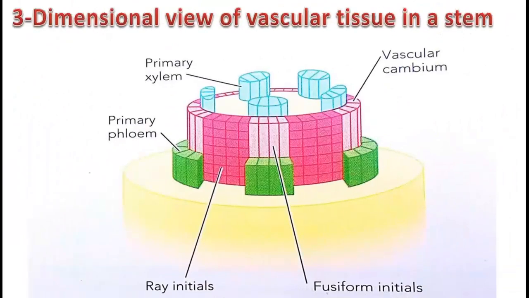This is a 3D view of vascular tissue in a stem. You can see it is like a cylinder. Primary xylem, then this is primary phloem, and this is vascular cambium. These are fusiform initials and ray initials.